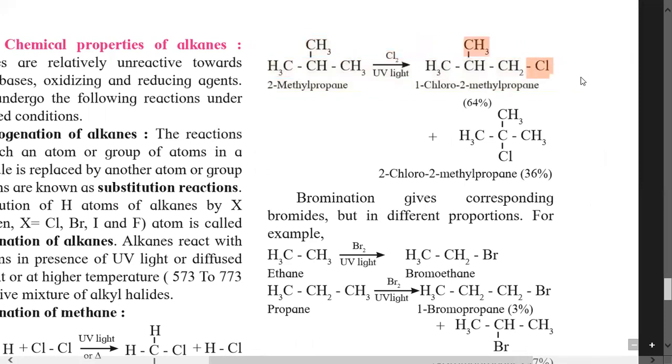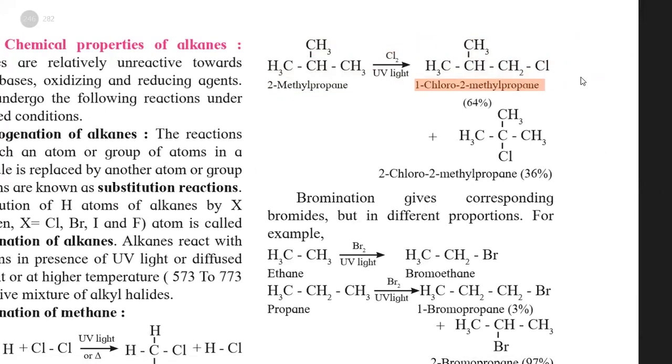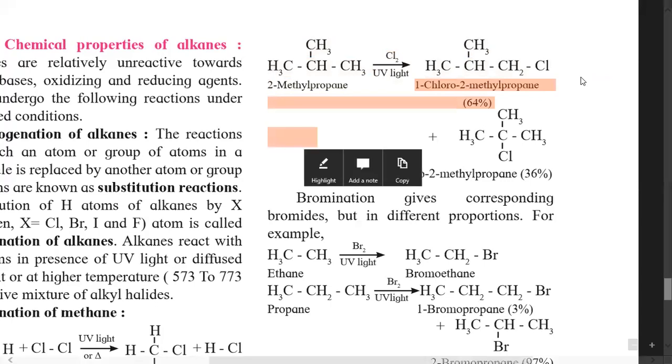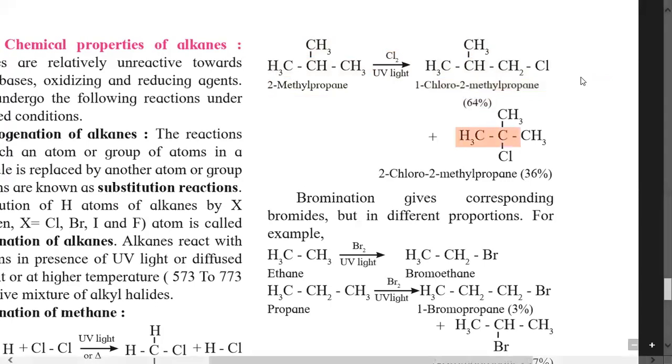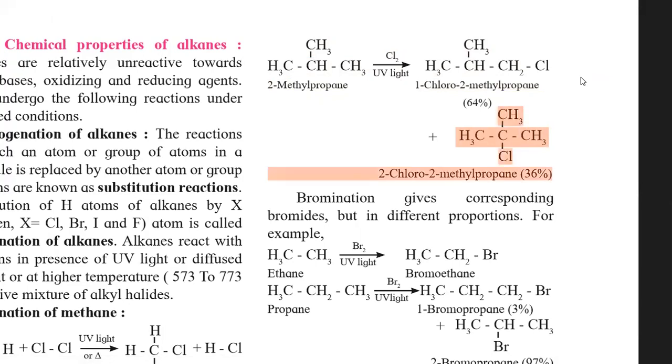Here the primary carbon atom replacement is higher percentage than the tertiary one. So we get 1-chloro-2-methyl propane 64% as a major product, and tertiary butyl chloride or 2-chloro-2-methyl propane, it is 36%.